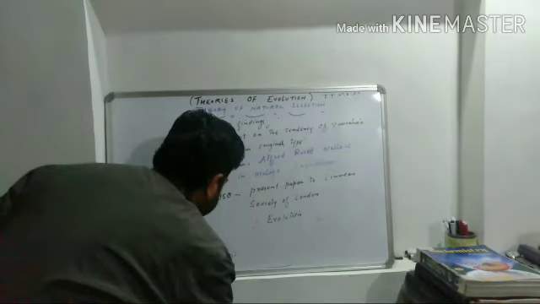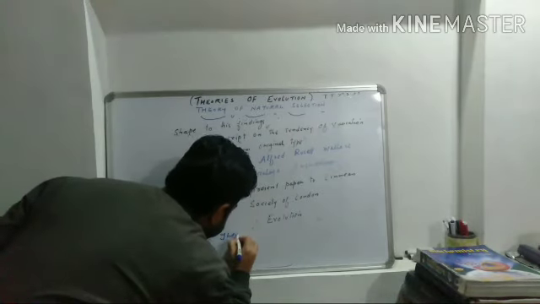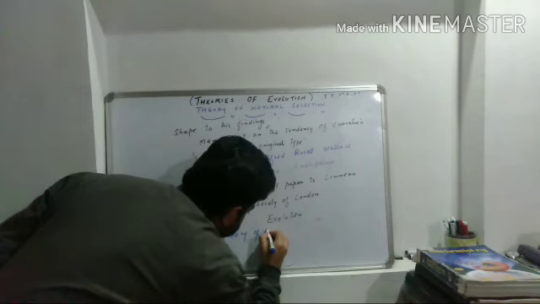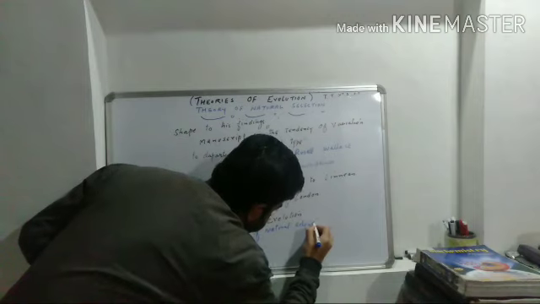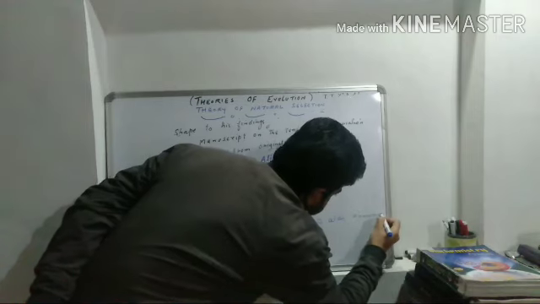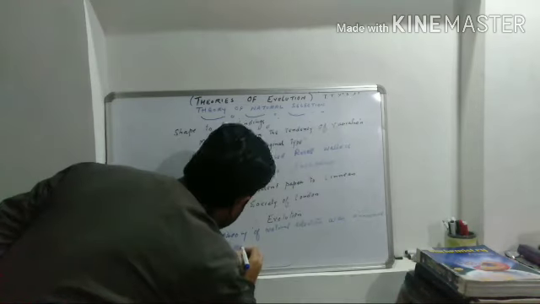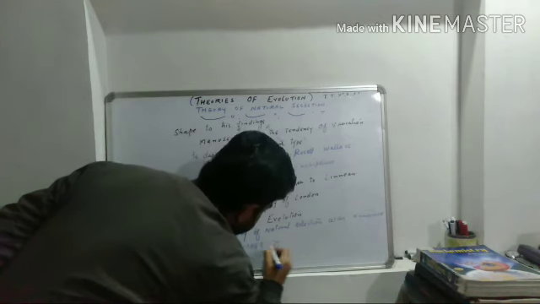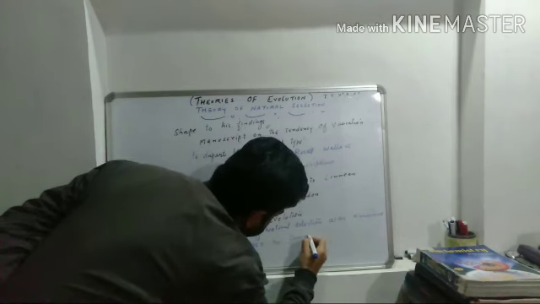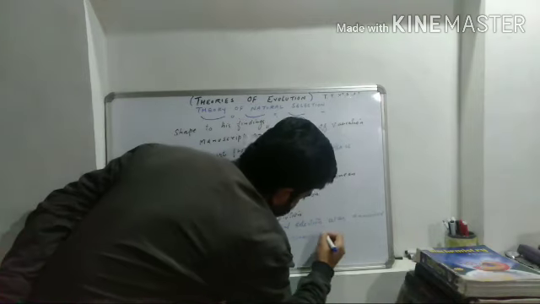The theory of natural selection was announced in 1858 by Darwin and Wallace.